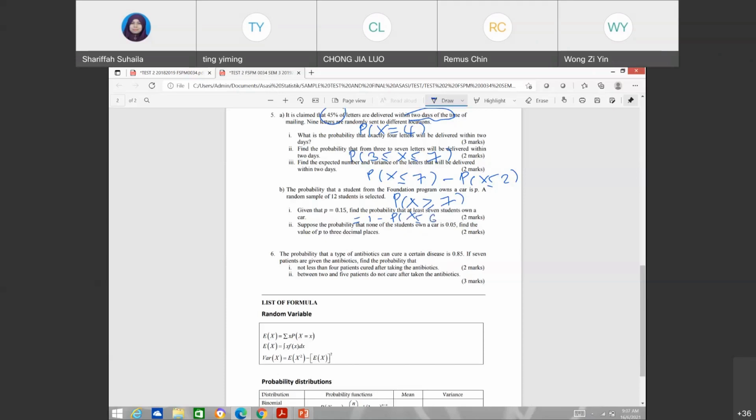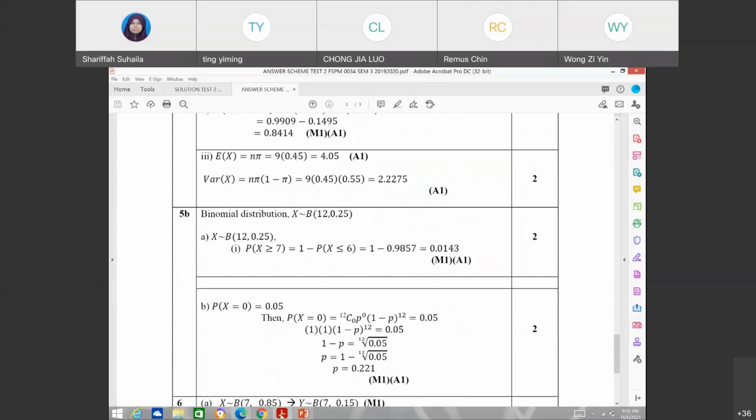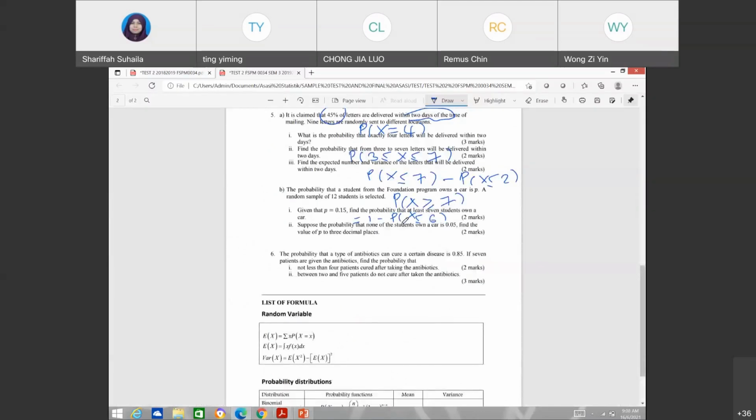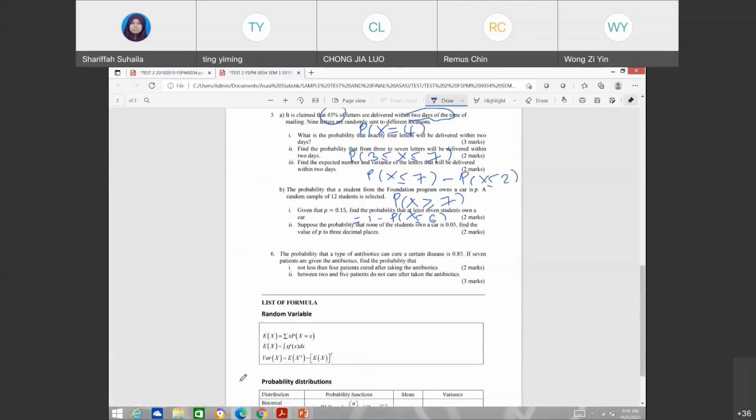Ini tak ada apalah ya. Dapatkan P equals 0.15. Soalan kita tadi, n is 12, your P is 0.15. Oh, saya letak kat sini 0.25. Tak apalah, ini kamu check lah jawapan kamu. Sebab yang kat sini P dia adalah 0.15, tapi dalam saya punya solution, P dia 0.25. Mungkinlah ada tukar sikit at last tu. So you just find the probability using your P equals 0.15.